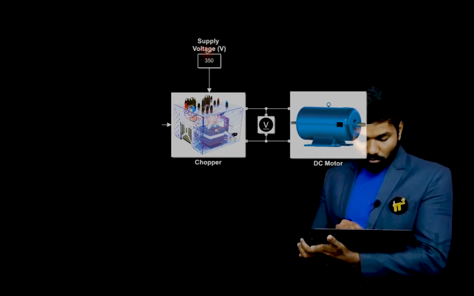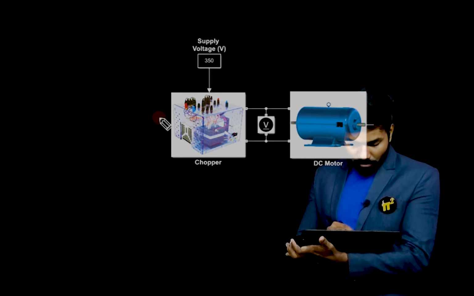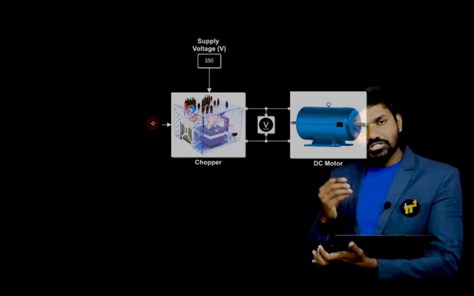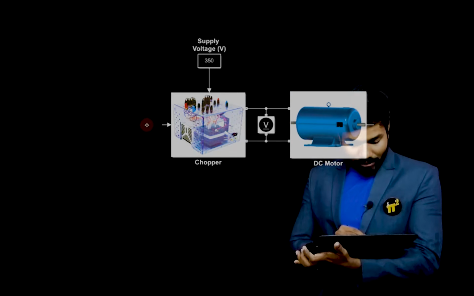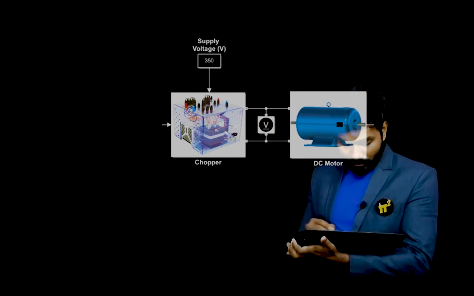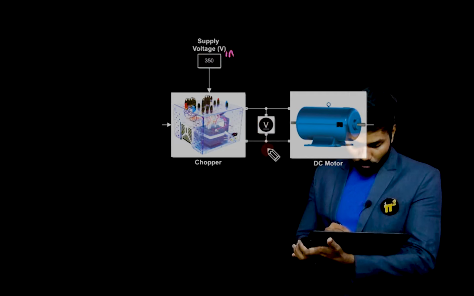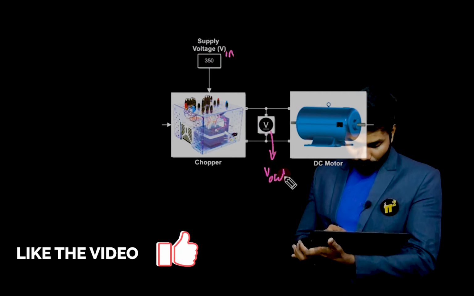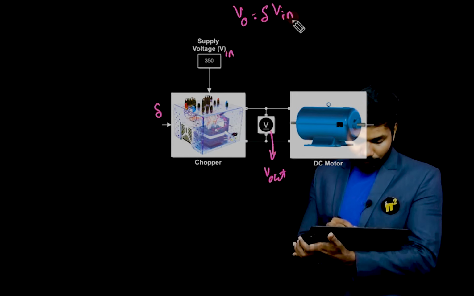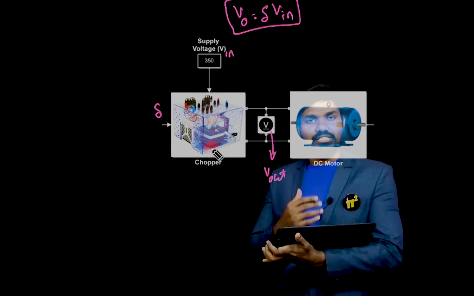And this input voltage, the supply voltage, is 350 volts. And here the delta duty ratio must be fed, right? Normally we should change the value of duty ratio, so that if I enter some duty ratio here, then correspondingly the output voltage will come. The formula here: this is the input voltage, let me take it as V in. This is the output voltage, the voltmeter value, V output. V output is equal to delta times V input. This is the formula for the chopper. A chopper is a DC to DC converter.